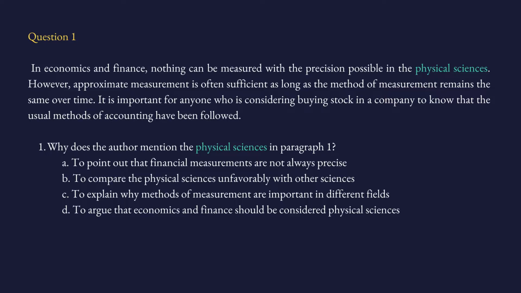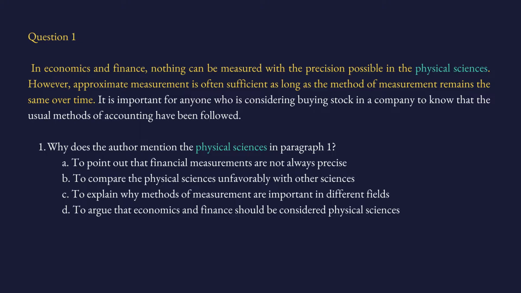So where is it in the passage? That part is already highlighted, physical sciences. So let's read the sentence containing that keyword. In economics and finance, nothing can be measured with the precision possible in physical sciences. Let's read the following sentence. However, approximate measurements is often sufficient, as long as the method of measurement remains the same over time. So I don't think we need to go further than this. This, I think, contains all the information we need.